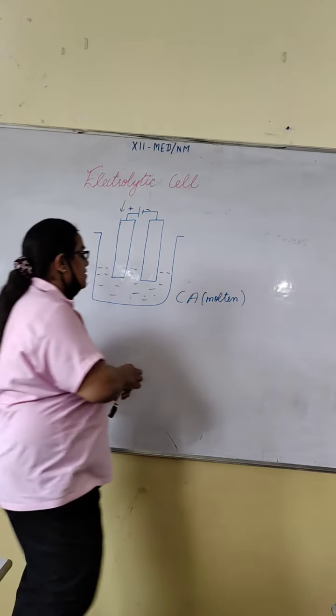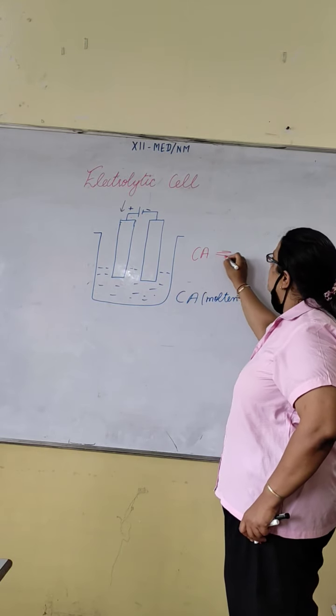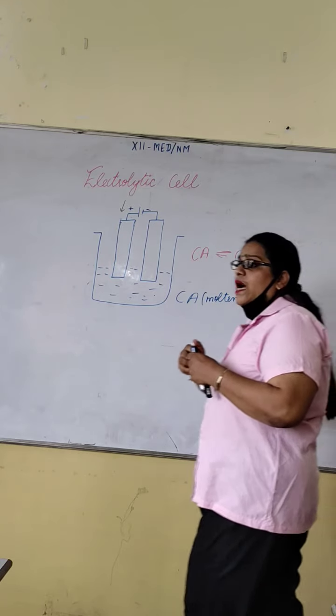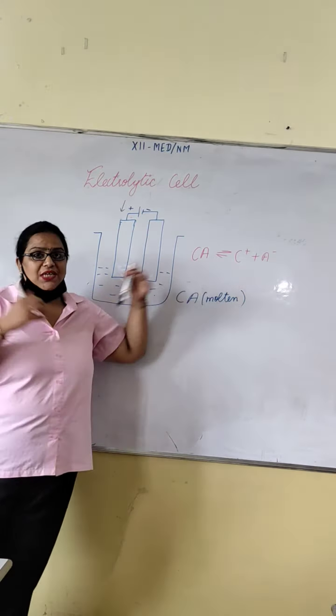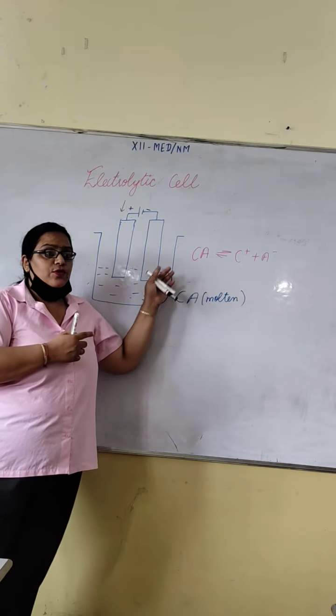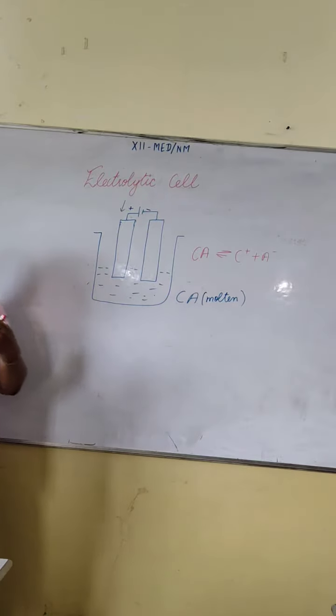So when it breaks, it will produce what? Cation and anion. Now, here the cathode is carrying negative charge. In this, opposite charges attract each other. You know this principle. So where will the cation go, to the cathode or the anode? Cathode.